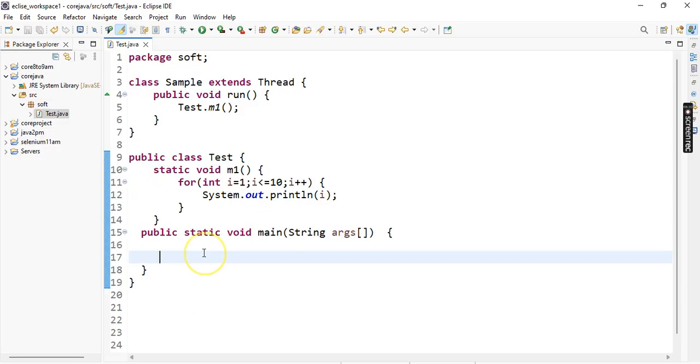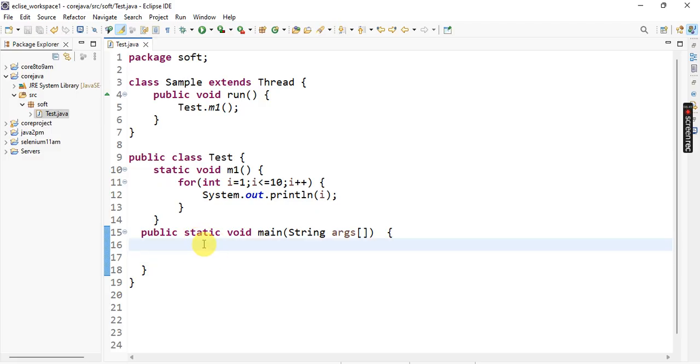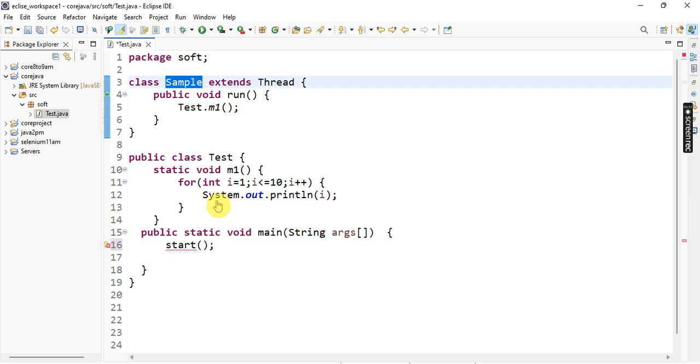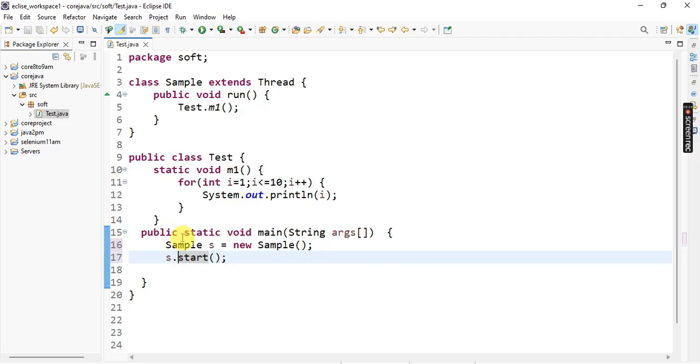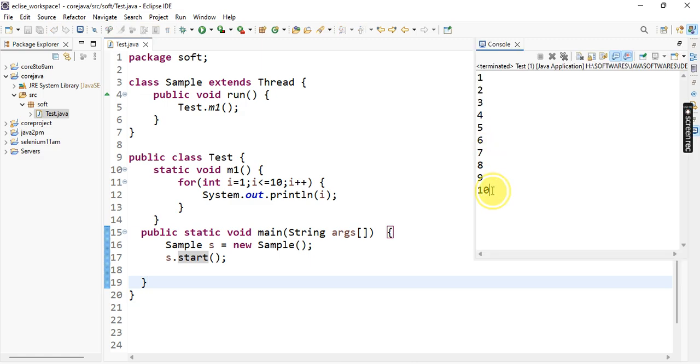Now, what is the output of this entire program? There is no output right now, because the main method doesn't contain any logic. The main thread has not created any thread. So the start method is required. How to call the start method? The start method is available in the Thread class. That's the reason you first need to create an object of the Sample class: Sample s equal to new Sample. Using this reference we can call s.start. So when I execute this program, the result is the numbers 1 to 10.